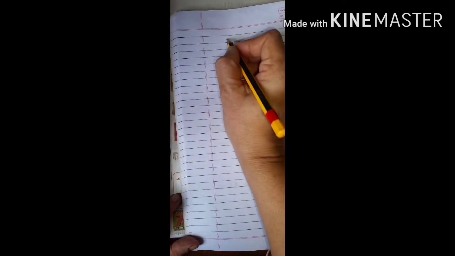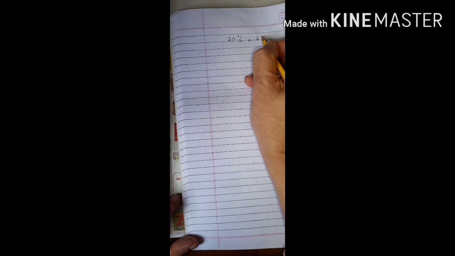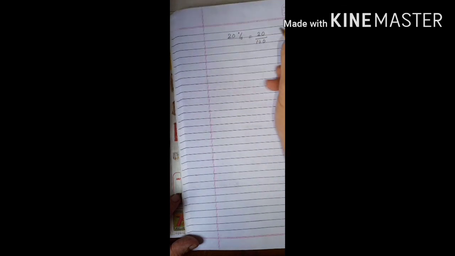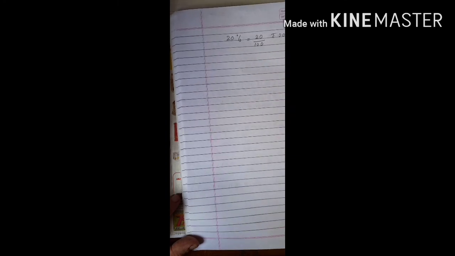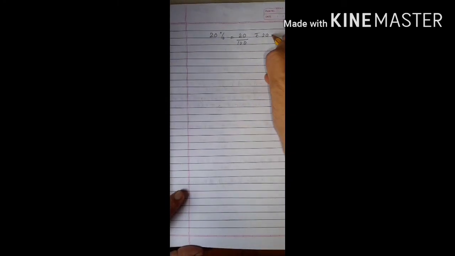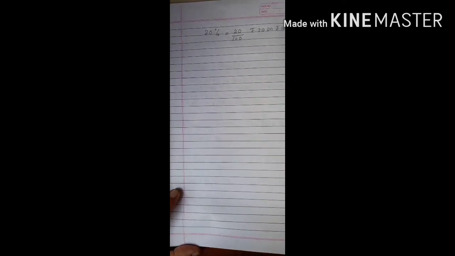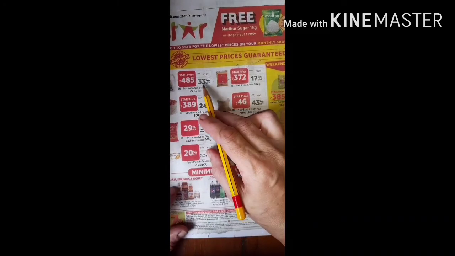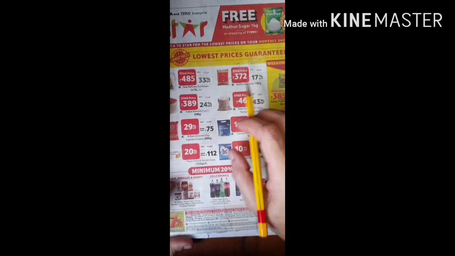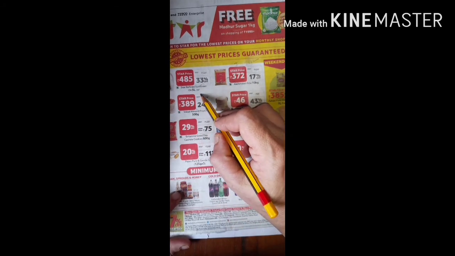When I say it is 20%, that means I write this as 20 upon 100. That means it is nothing but rupees 20 on rupees 100. So we always get a discount in the form of a percentage, children. Discount is always expressed in the form of a percentage. 33% means it is rupees 33 on rupees 100.